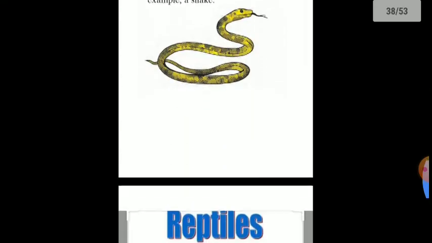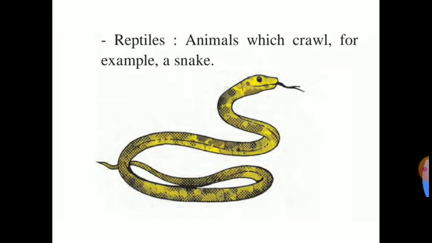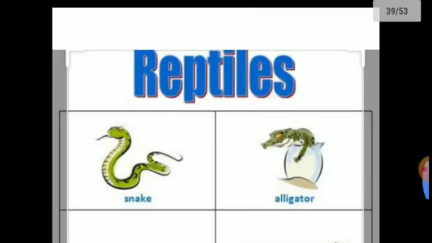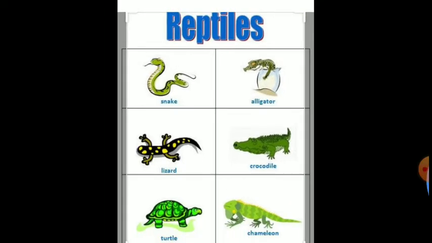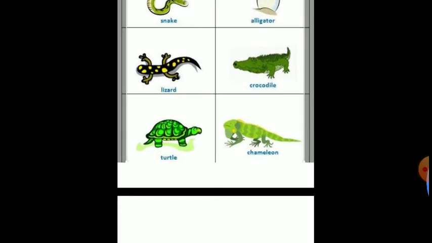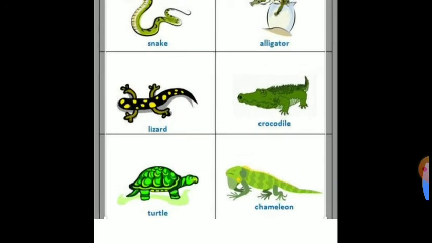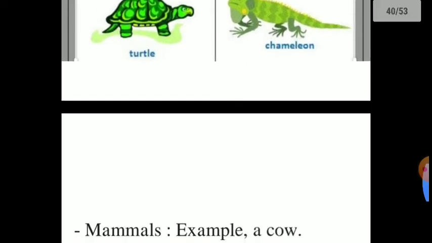Okay, so these are the stages of evolution. Reptiles, an animal that crawls. Crawl means what? Which can walk closely towards the earth. Okay, which can crawl. For example, a snake. Now reptiles: snake, alligator, lizard, turtle, chameleon. These are some examples of reptiles.